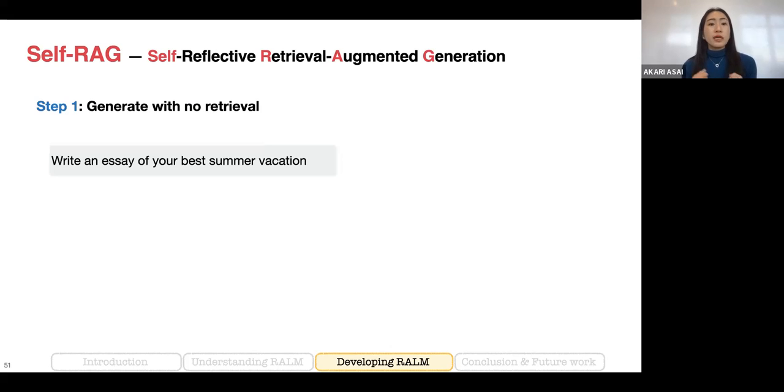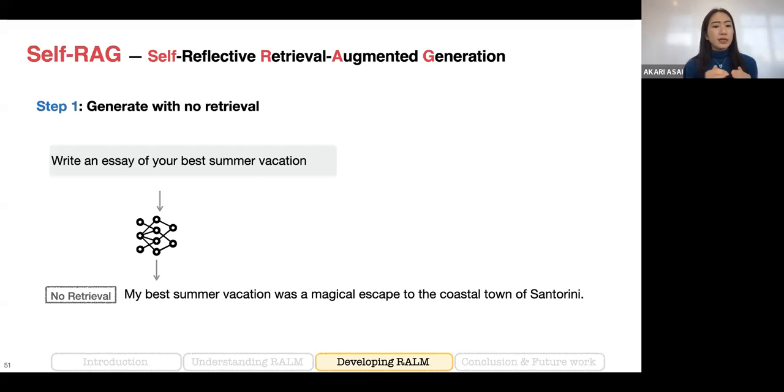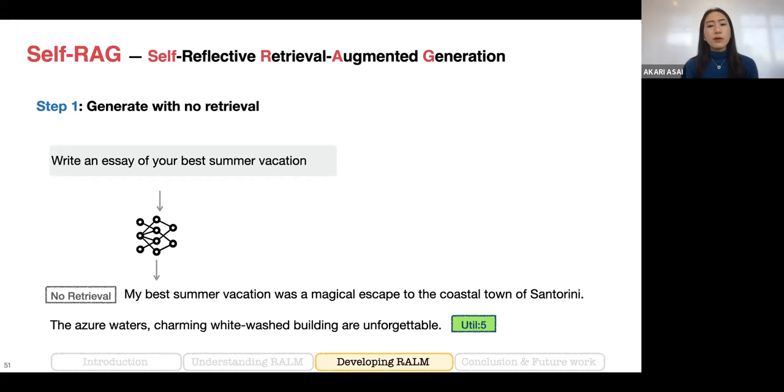Self-RAG also enables us to completely skip retrieval if it's not necessary. For example, in this case, the query doesn't require any factual grounding. So our model generates a no-retrieval token after each segment, completely skips retrieval, and only gives a final feedback on the overall quality.